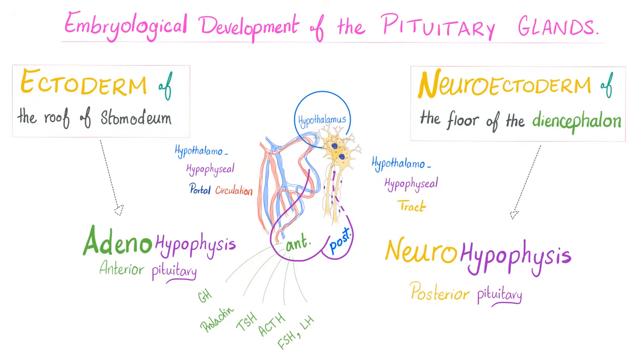Where did your pituitary come from? Well, it depends. If you're talking about the anterior pituitary, it came from the ectoderm of the roof of the stomodeum. The word stoma means mouth, so this is basically the roof of your mouth. However, the posterior pituitary came from the neuroectoderm of the floor of the diencephalon. And that's why it listens to the hypothalamus, the CEO, because the hypothalamus is also part of the diencephalon. Medicine makes so much sense once you understand what you're talking about.